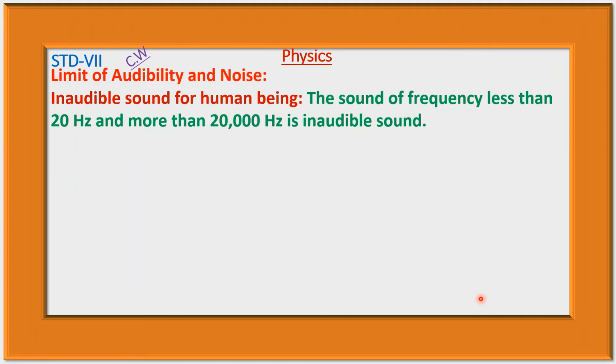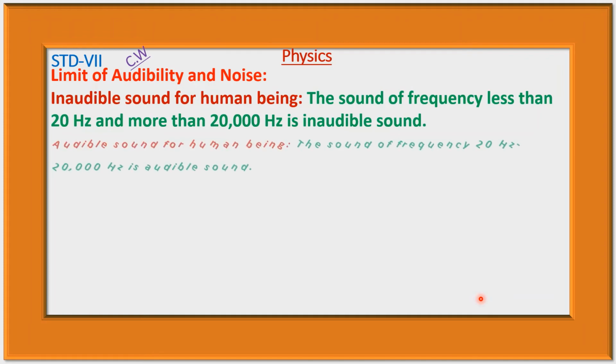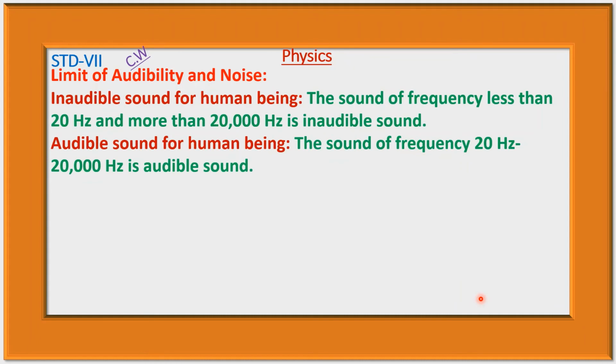Inaudible sound for human beings. The sound of frequency less than 20 hertz and more than 20,000 hertz is inaudible sound. Audible sound for human beings. The sound of frequency 20 hertz to 20,000 hertz is audible sound.